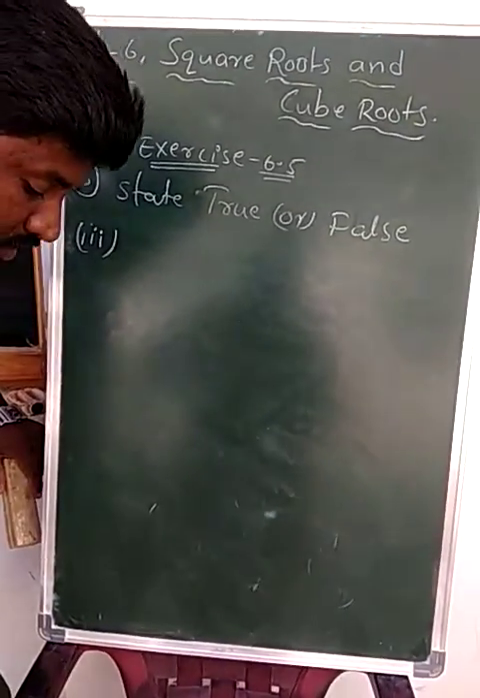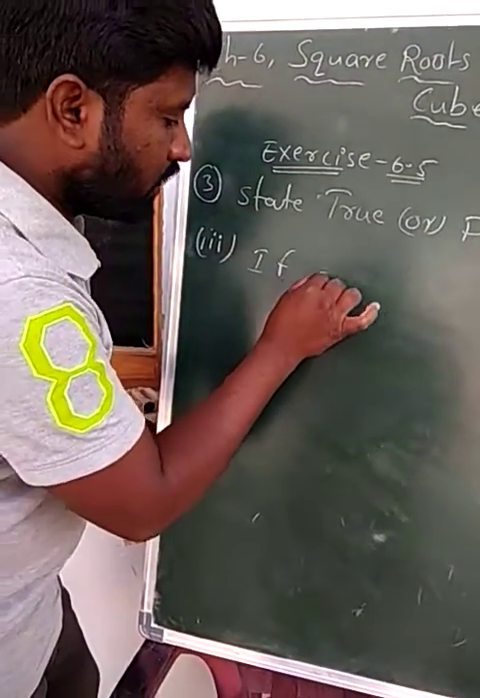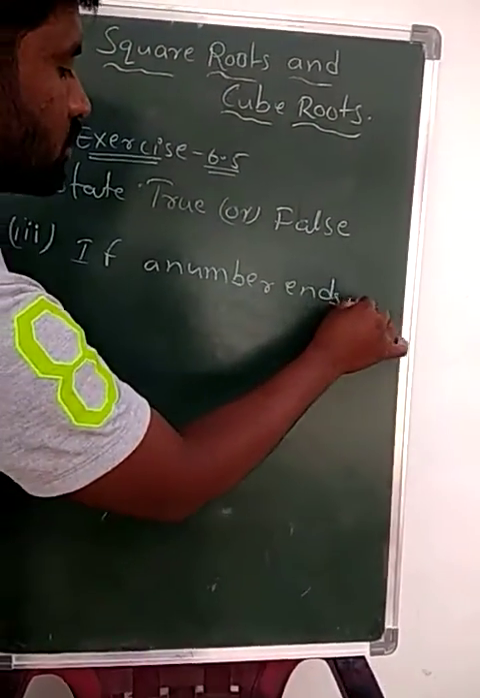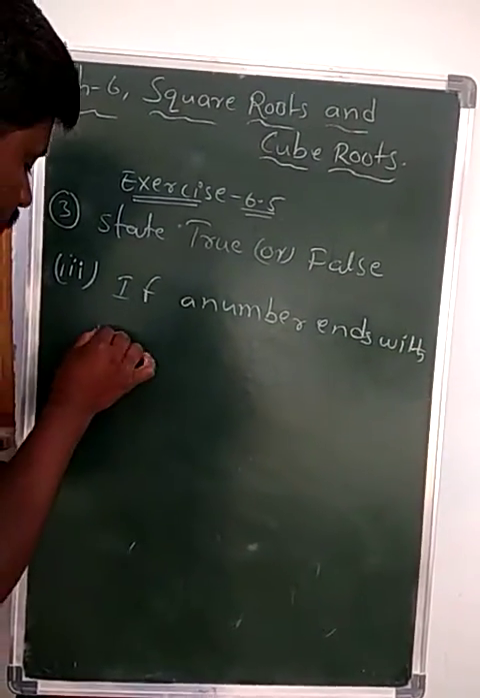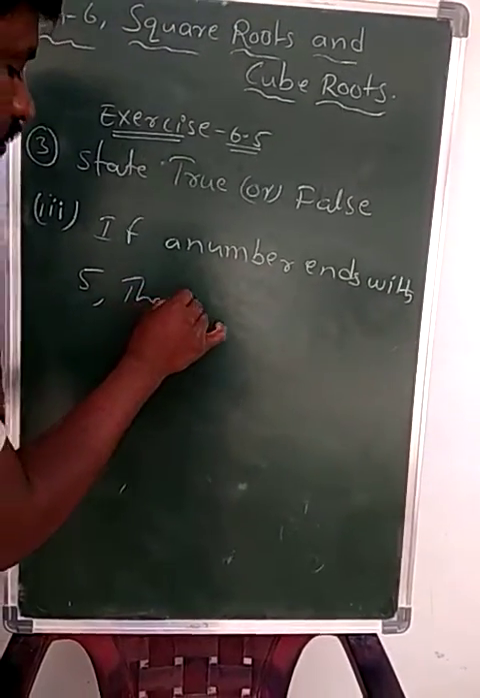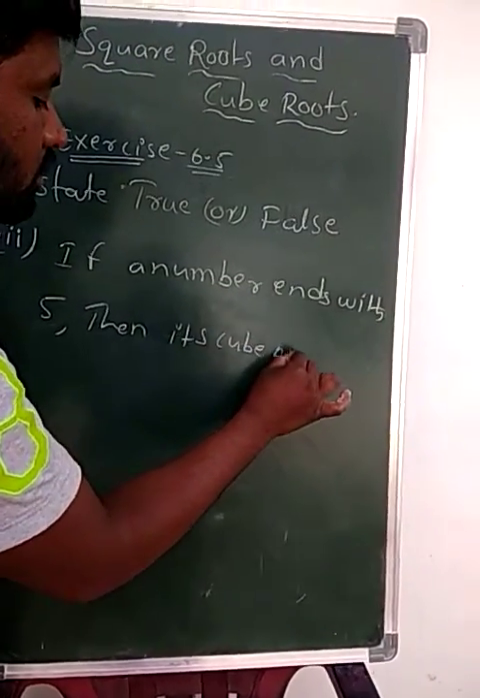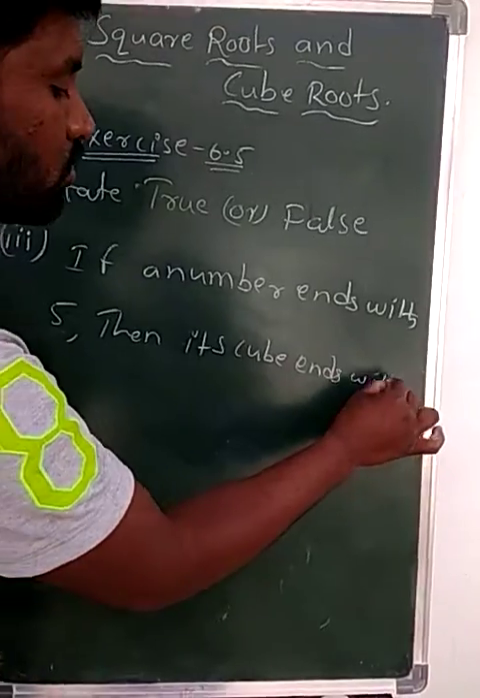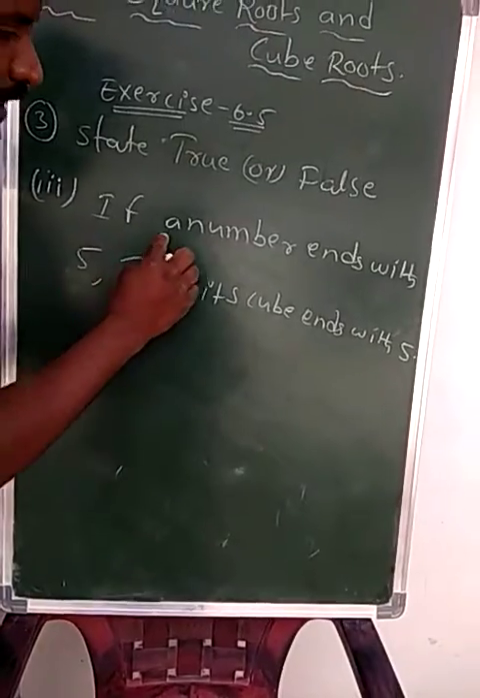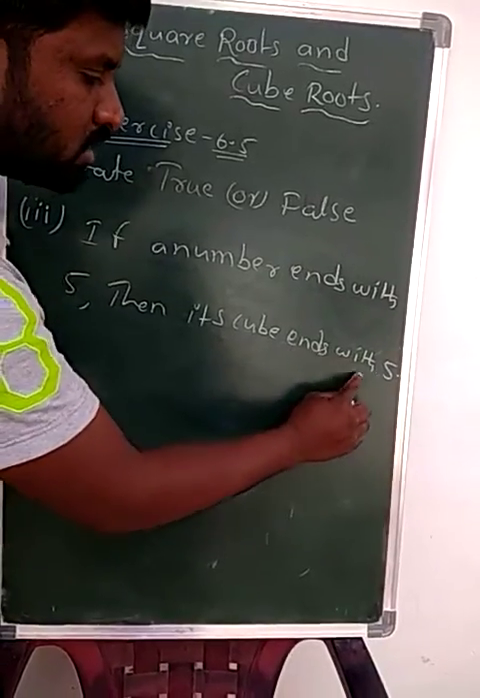Third question is given. If a number ends with 5, then its cube ends with 5. Okay, students, have you understood this statement? If a number ends with 5, then its cube ends with 5.